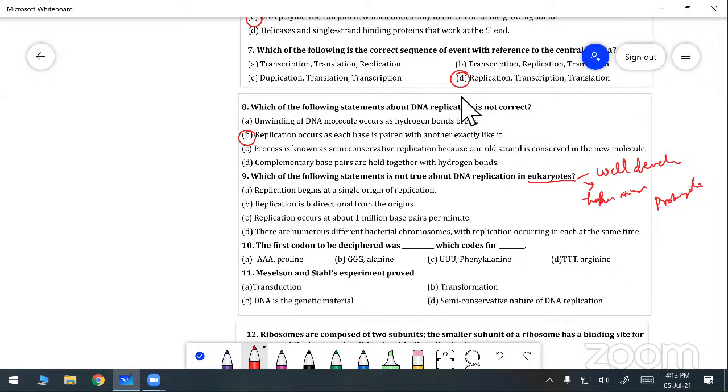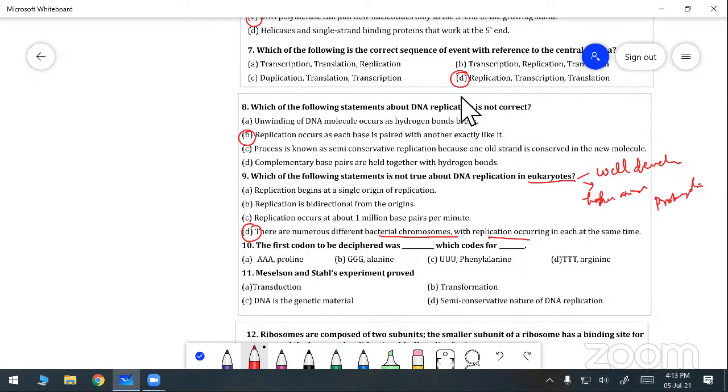Which of the following statements is not true about DNA replication? It is a "not true" question, so what is the answer? There are numerous different bacterial chromosomes with replication occurring in each at the same time. That is the answer for me.